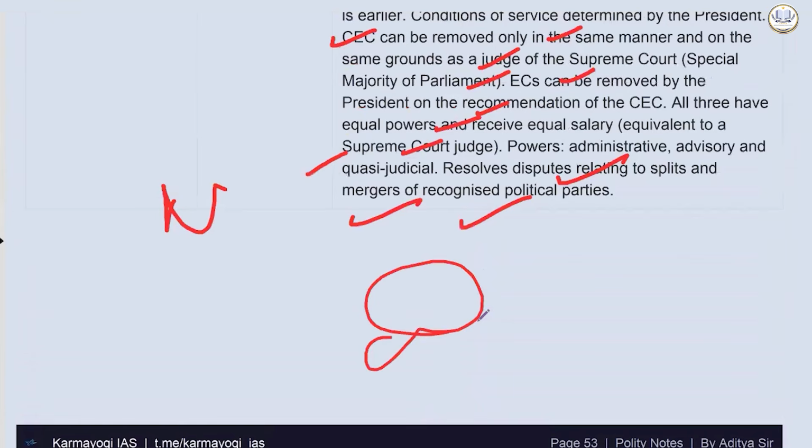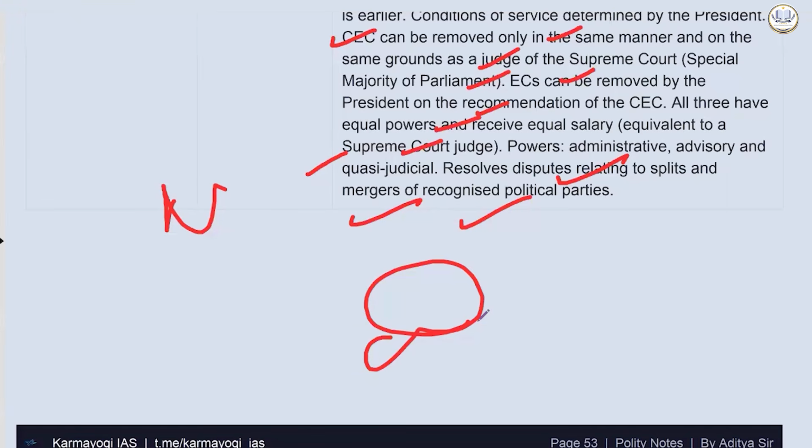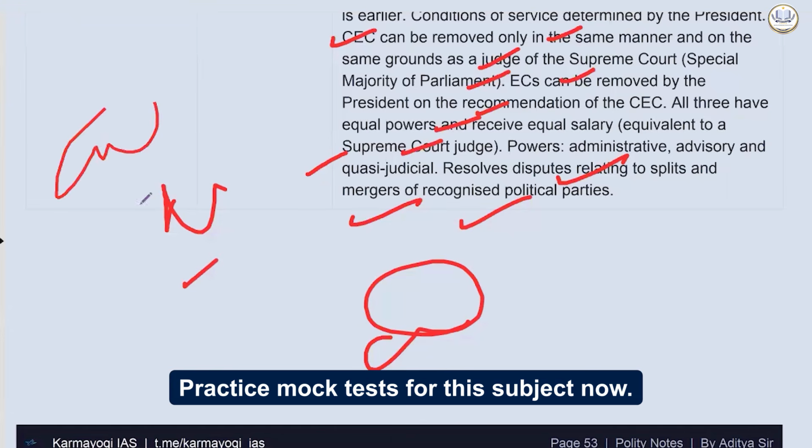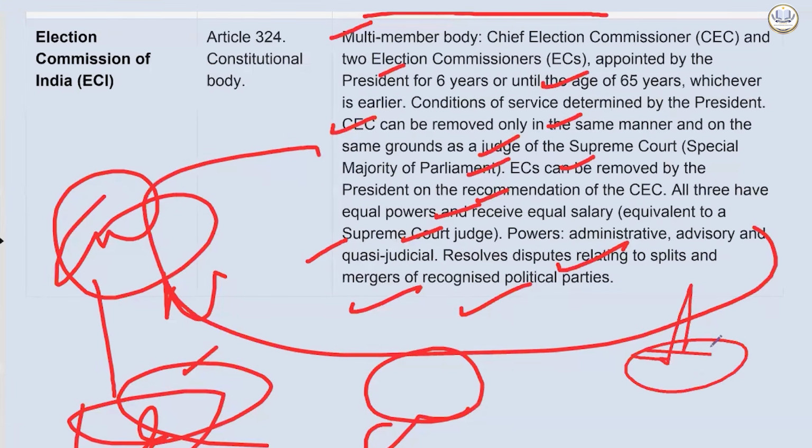ठीक है, इसकी composition में, the group which elects, they keep on altering it. जैसे कन्वेंशन वाइज़ अपोज़ीशन है, and then we have the judge, and then we have the government का नुमाइंदा, person who is representing the government. Okay, so this is something which keeps on changing. So what is the current status? Is there any change? Is there any issue with respect to the council that is recommending to the president? What is the current status? Pause karo and just type it.